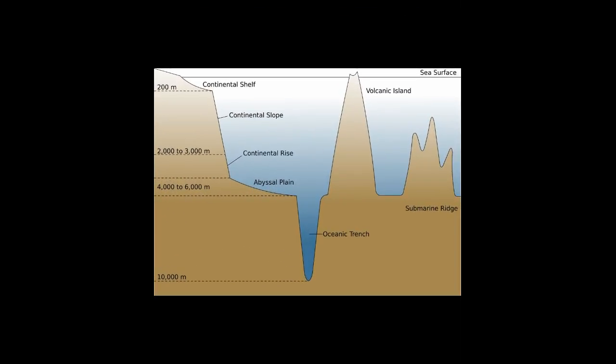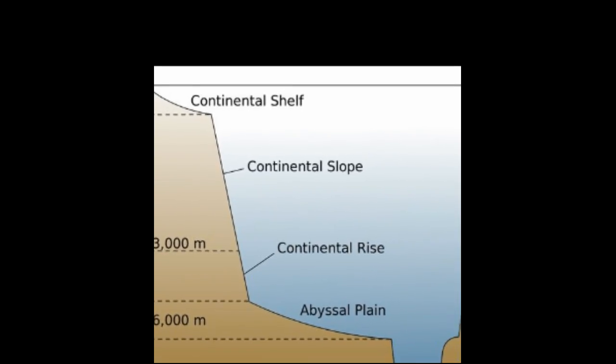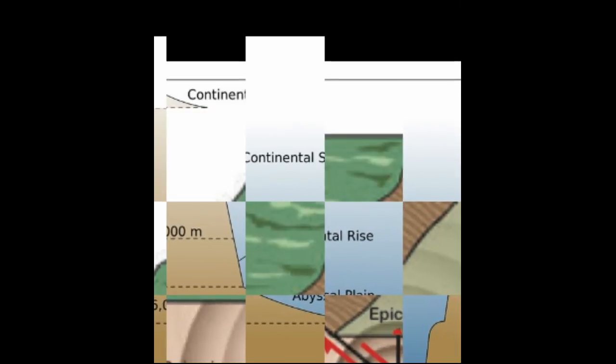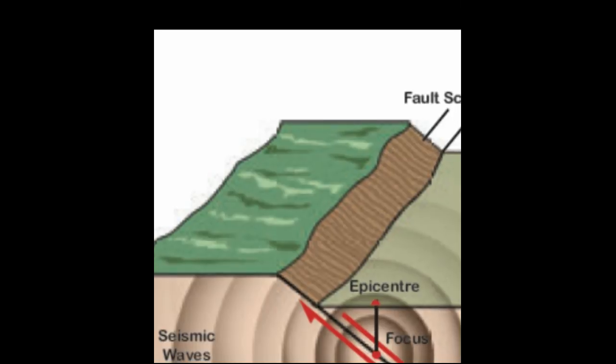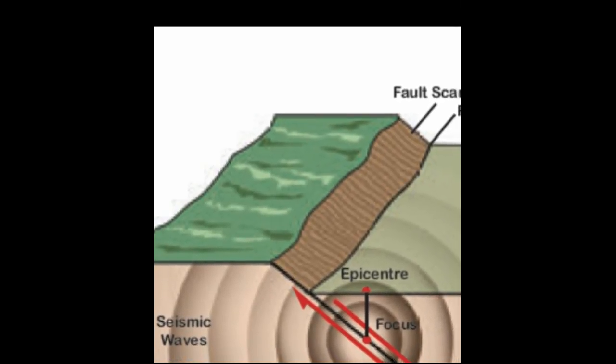A trench: what is the meaning of a trench? A deep depression in the ocean bed. You can see in the picture, in the middle, a trench. A trench forms between the two plates. The movement of these plates causes changes on the surface of the earth.